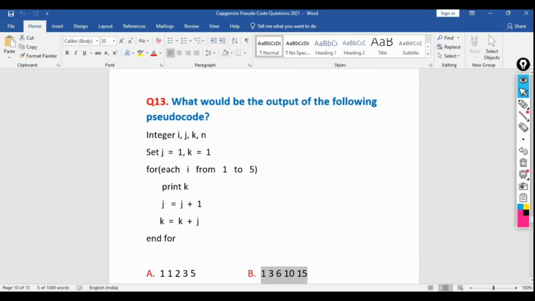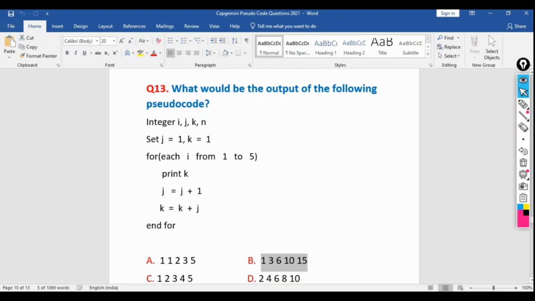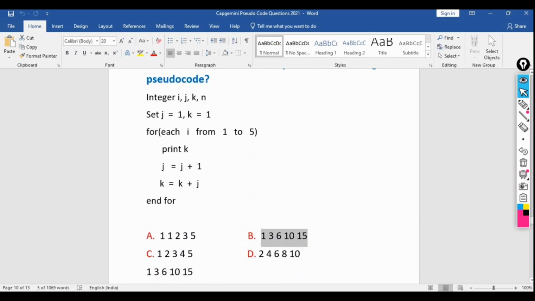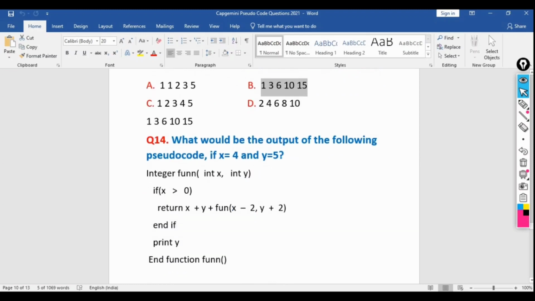I am not going deep, that means I am not explaining each iteration, because we have already crossed a minimum of 35 minutes. I am not taking more time, so you can solve it by yourself. Now let's move to the next question.